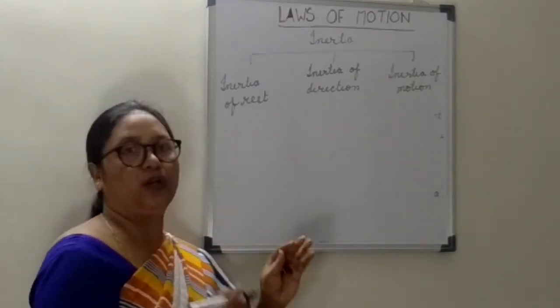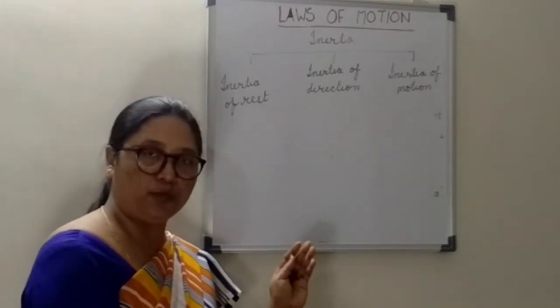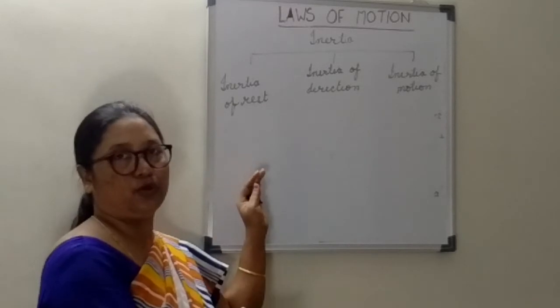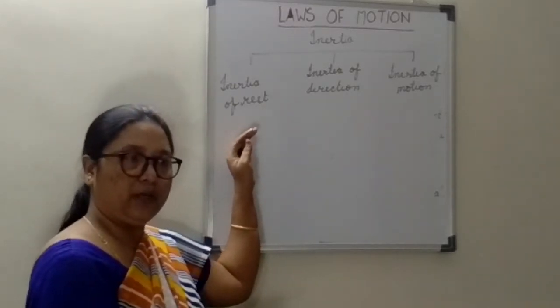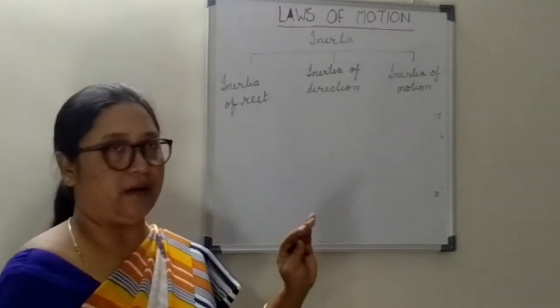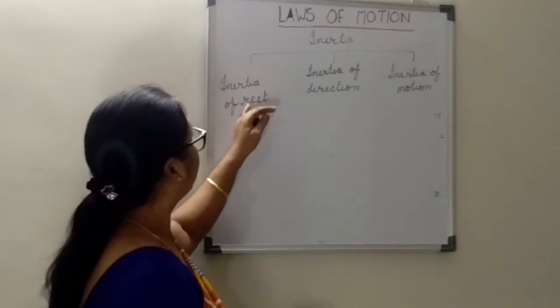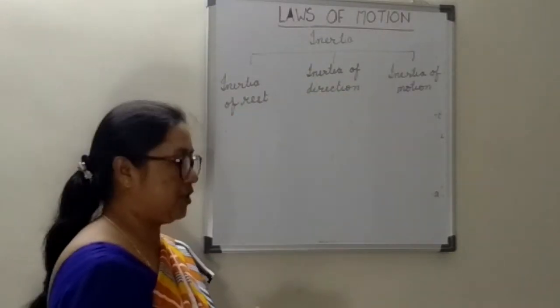The bigger box will not want to change its state of motion, because the mass is more and so the resistance is also more. So where there is higher mass or bigger resistance, we can say there is more inertia. Okay. Now, what is inertia of rest, inertia of direction, and inertia of motion?